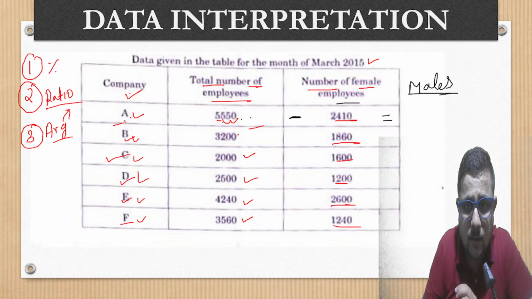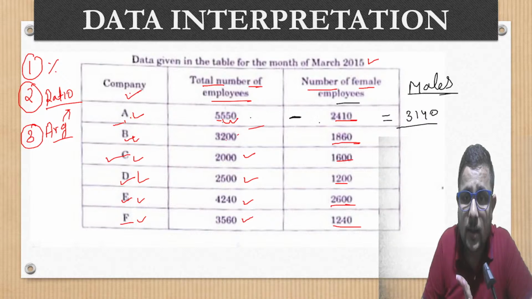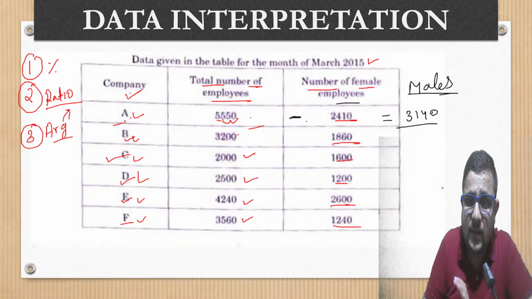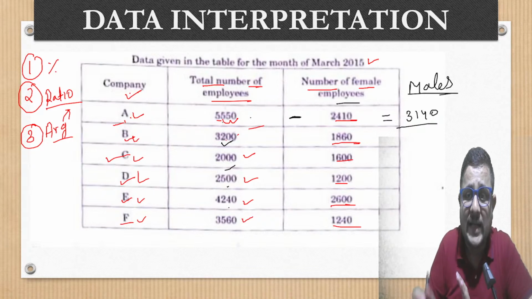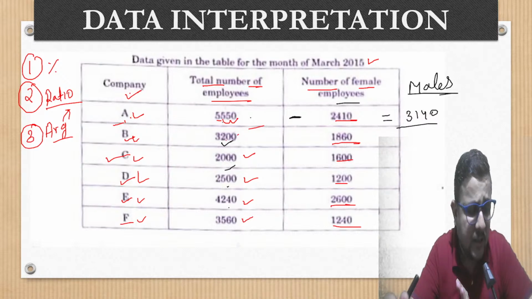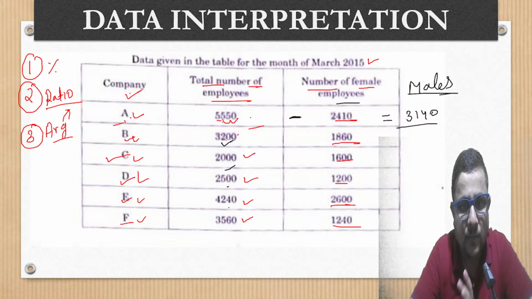Let me check here. Okay, so you get 3140 males when you subtract 5550 minus 2410. Similarly, you can follow the same for B, C, D, E, F, and you will get the number of males. But no need to do it now. We will move on to the question, and based on the requirement of the question, we will extract the data from the given table.